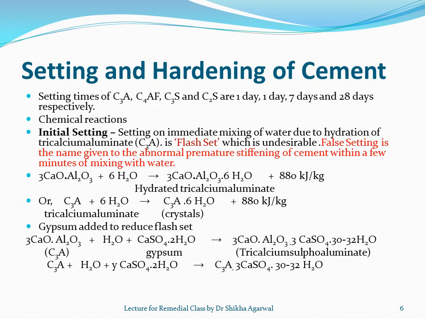Now setting, how does it take place? We have divided it into initial setting, final setting and hardening. So initial setting is as soon as you add water to cement, the first thing that sets is tricalcium aluminate, that is C3A. And this immediate setting due to hydration of tricalcium aluminate is flash set of cement, and this is undesirable.